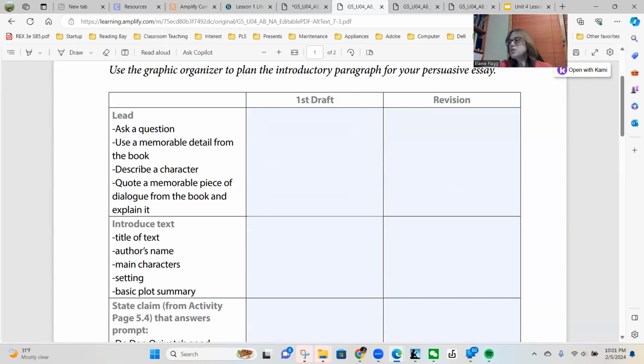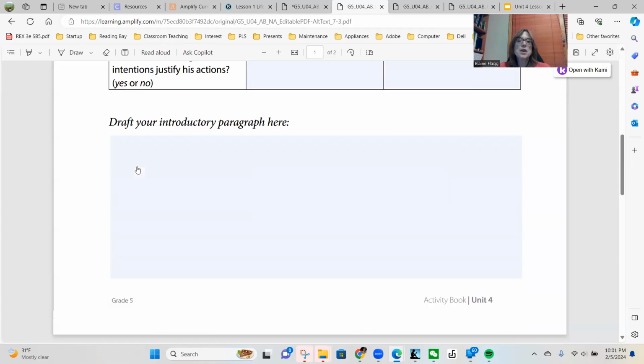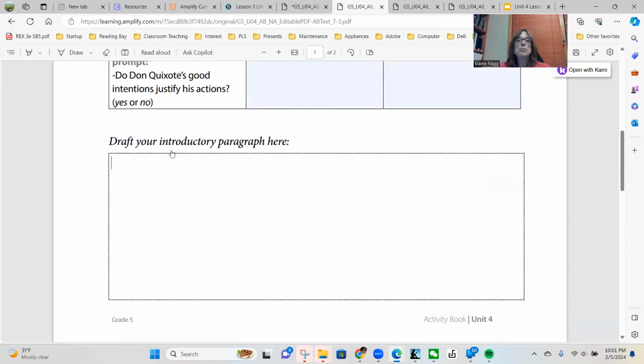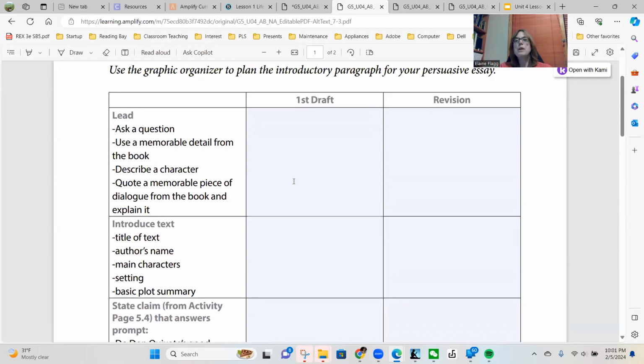You can draft the introductory paragraph in complete sentences on the lines below the chart. So you'll be able to put your whole introductory paragraph together. But we've got to first do our first part, our draft. Give me just 1 second to get to the right page here. Boy, we've done a lot. We're moving right along with this unit.